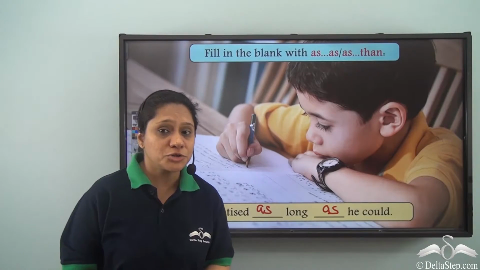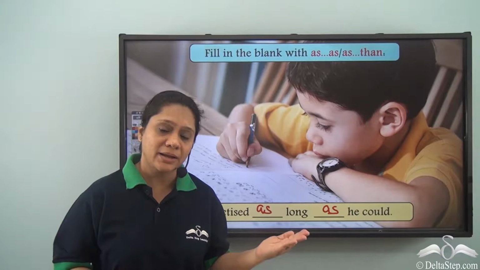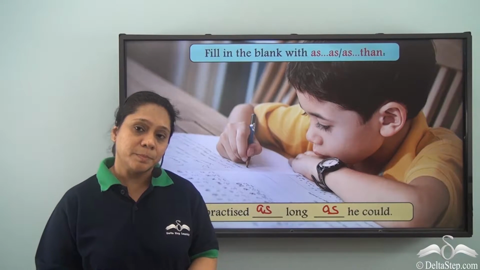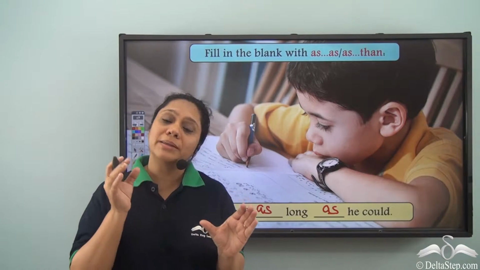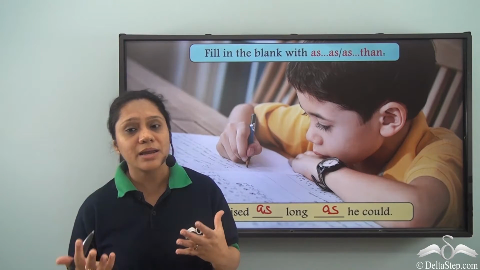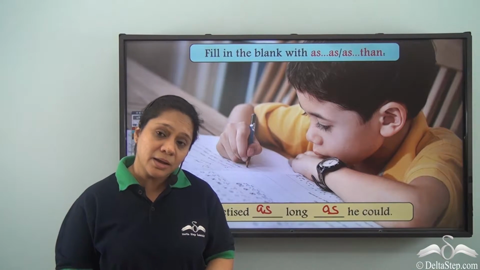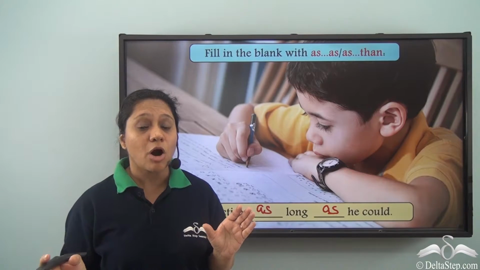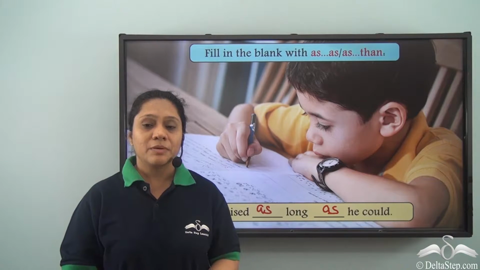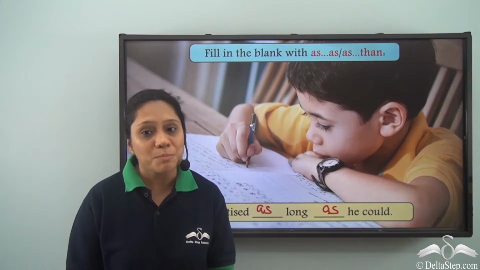So, what did we learn today? We learned that as and than are two conjunctions that are used for comparison. We use as when the things or the people that we are comparing are similar in some way. And we use than as a conjunction when the things that we are comparing or the people we are comparing are not similar in some way. We have learnt about some new conjunctions today, and we will learn about more.